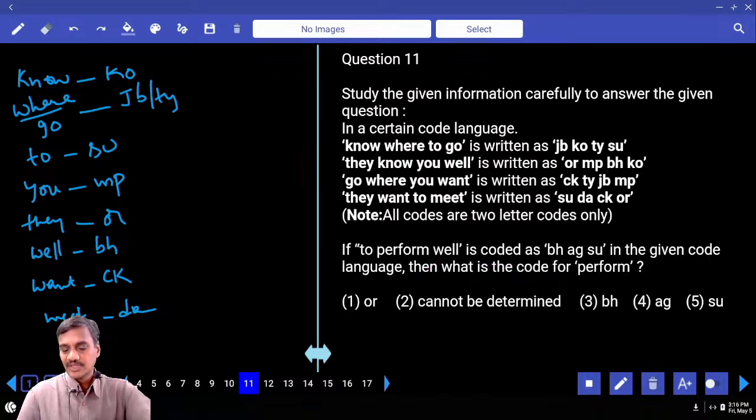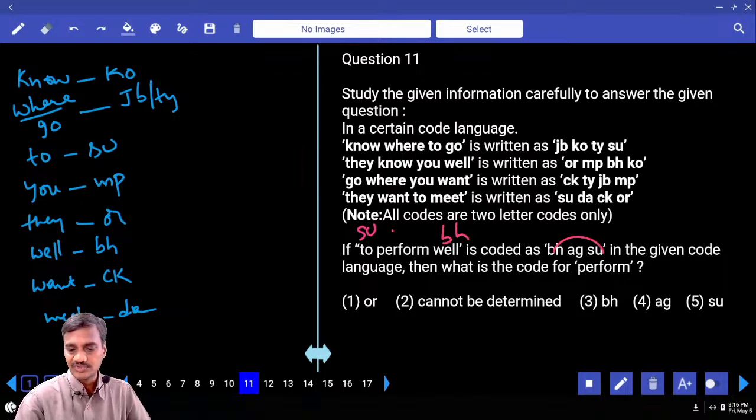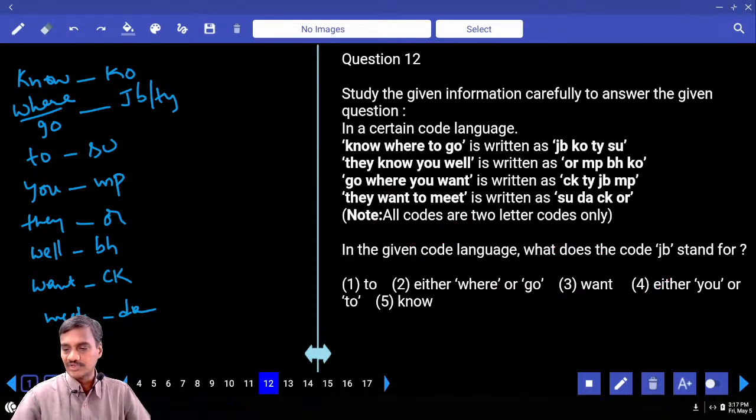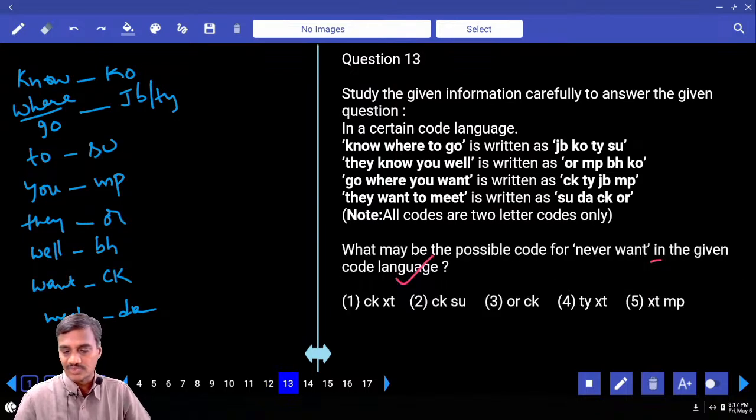And the 11th one, 2 perform well. Now 2 is SU, and well is BH. SU and BH, now we are left with AG. Then what is the code for perform? The code for perform is AG, choice 4, question 11. And in the given code language, what does the code JB stand for? JB is where or to go, choice 2, question 12.